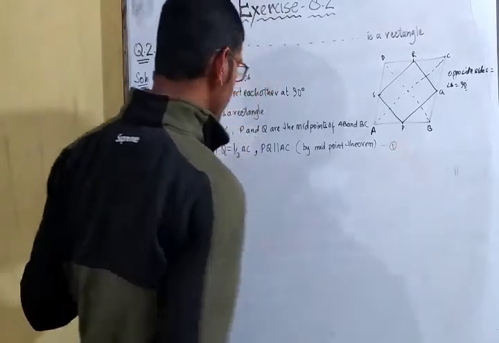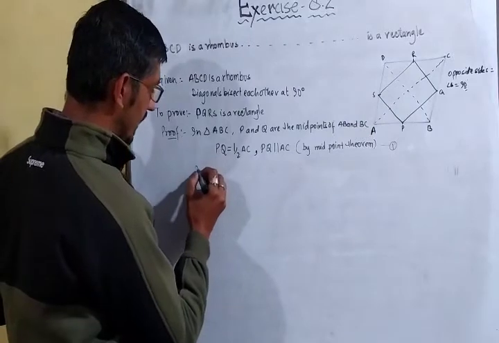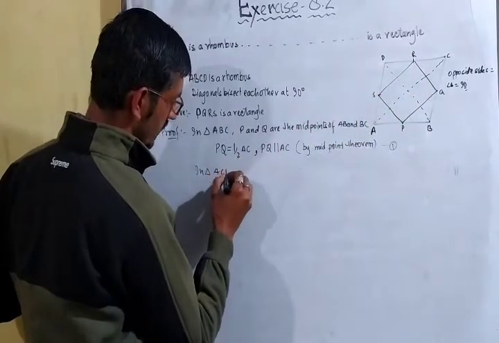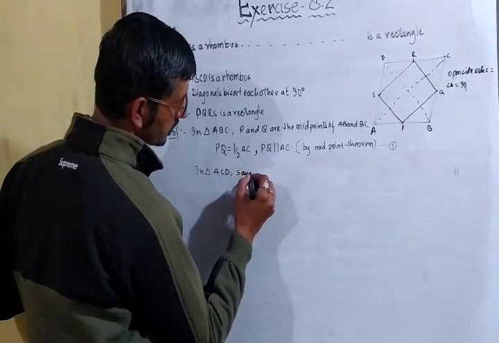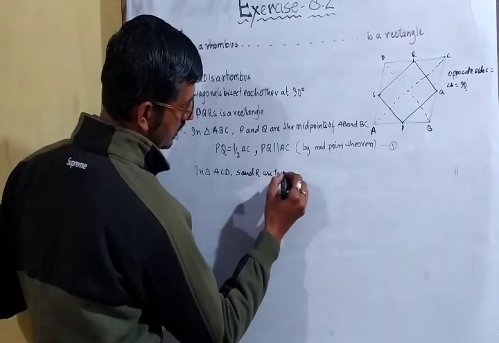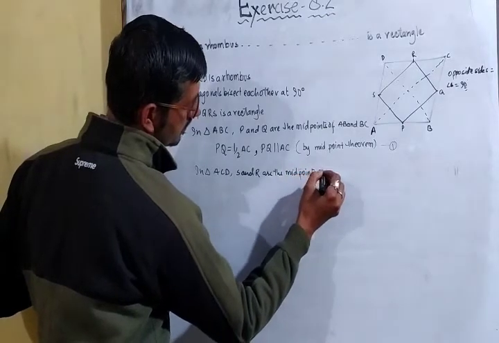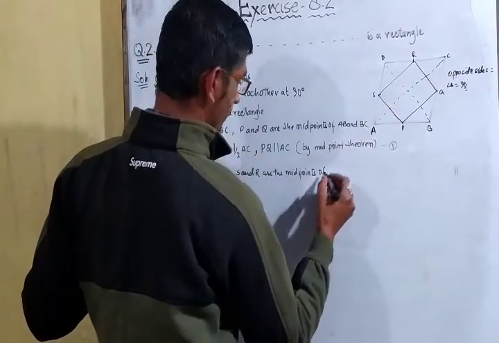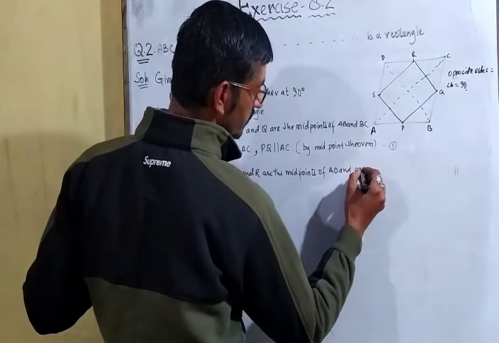Okay, this is part 1. Let me call it equation number 1. Now moving on to this triangle. In triangle ACD, S and R are the midpoints of AD and CD.